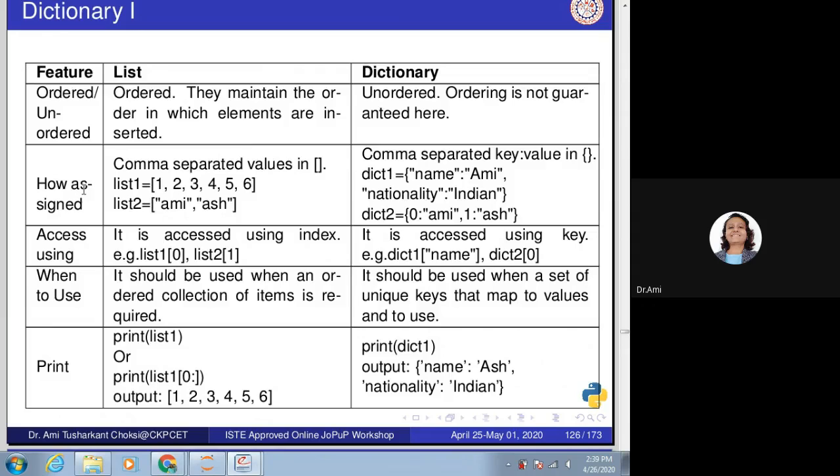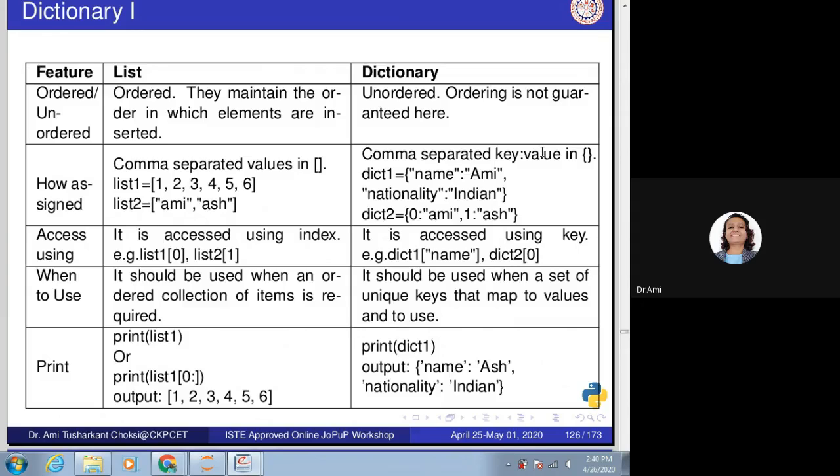How is assignment done? Comma separated values in square brackets. That is, say list 1 is equal to 1, 2, 3, 4, 5, 6. For list 2 also you can say, in double quotes, comma, double quotes, hash. For dictionary, what is that? Comma separated, but key colon value is there inside curly braces. For set also we were having the curly braces. For dictionary also we are having the curly braces.